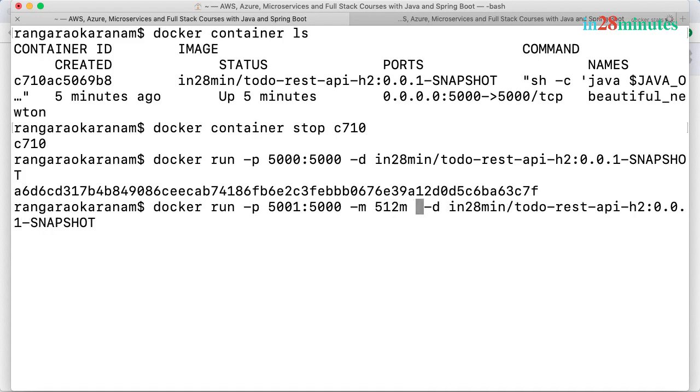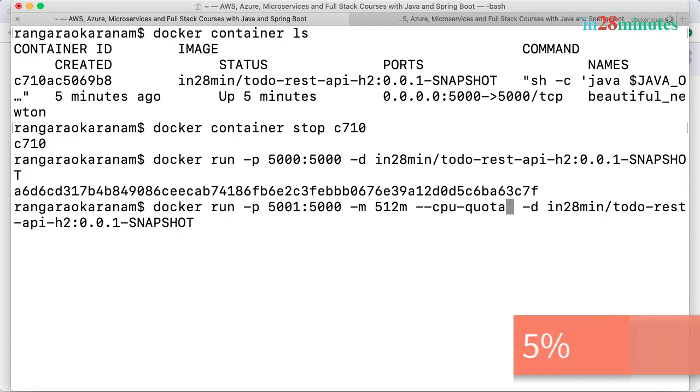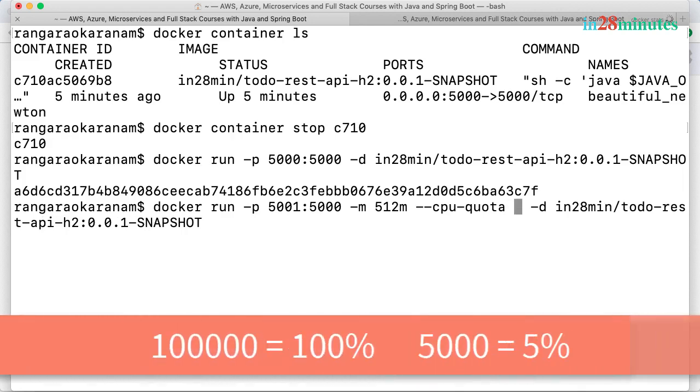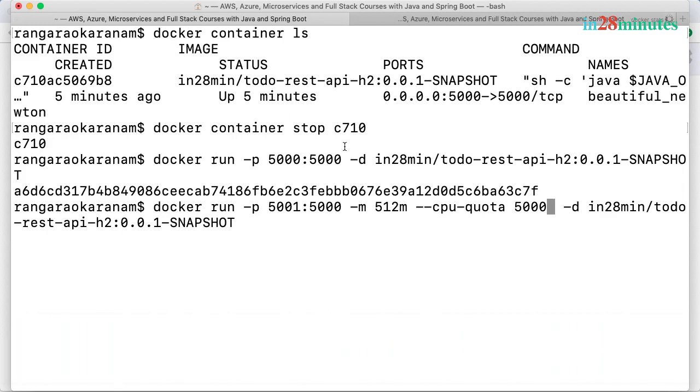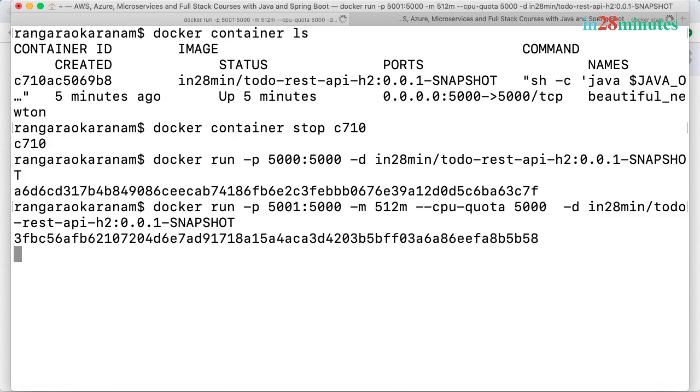You can also assign a CPU quota. So you can say --cpu-quota and put in a value. Typically, the entire quota present is 100,000. So out of 100,000, which is 100%, how much CPU quota do you want to allocate to this specific container? I'll say around 5,000, so we are assigning 5% of the CPU to this specific container. That's very little, so let's see what would happen.